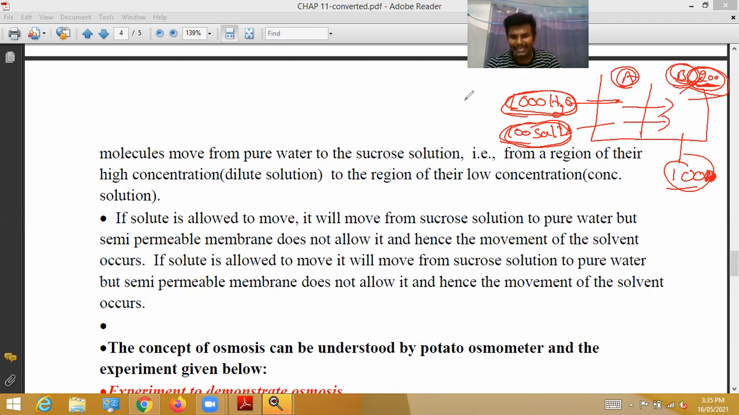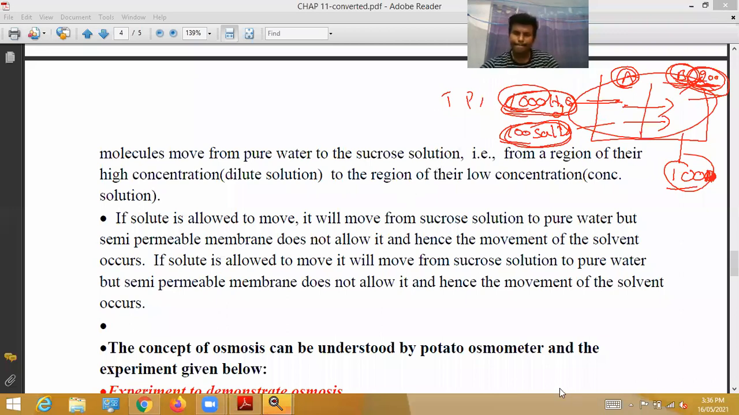Okay, so in A, temperature is more, pressure is more, water molecules are more. The concentration gradient of water is more. That's why water moves from A to B. So this is called osmosis. This is the experiment we have to conduct in biology practical. Okay, that's it.